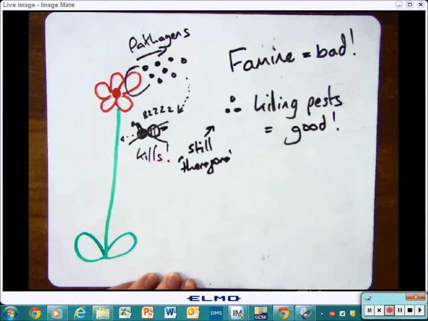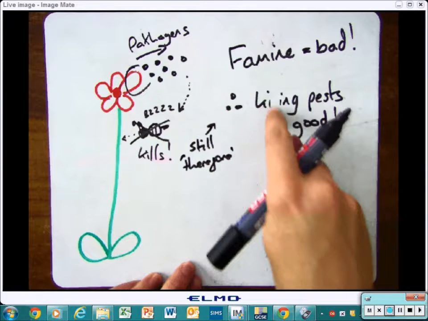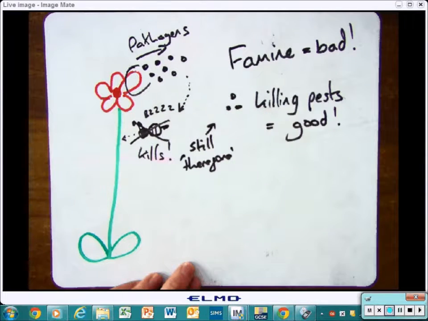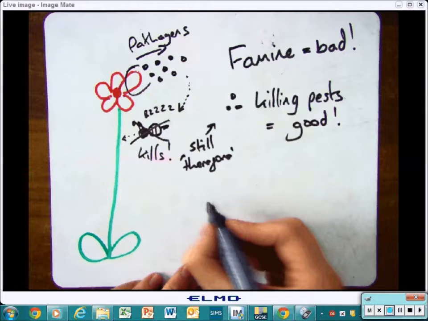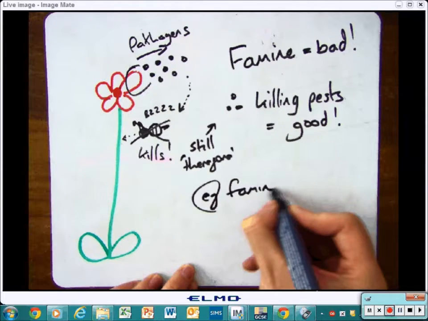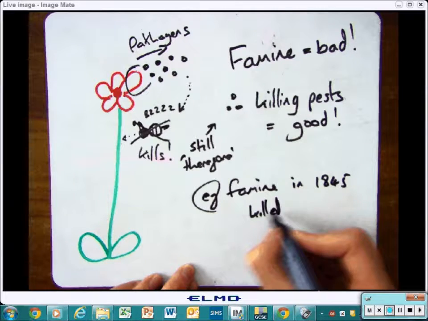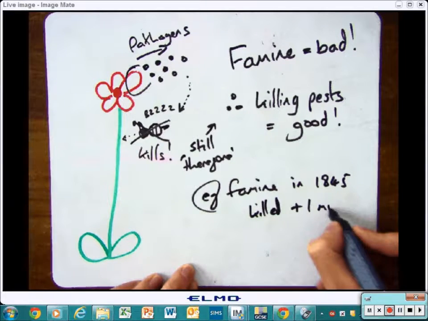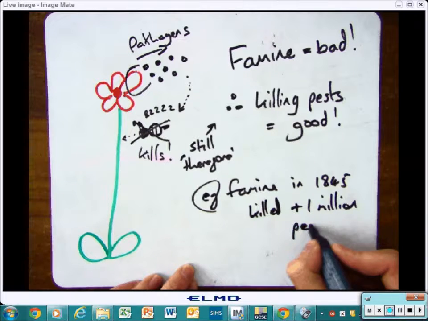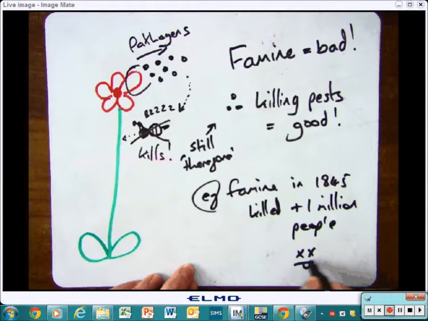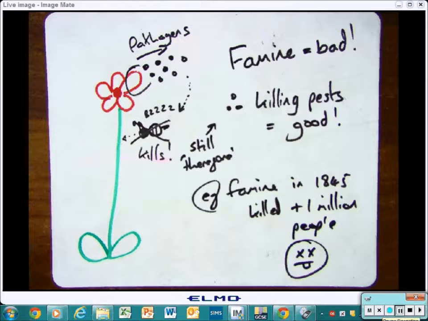An example where this occurred was in 1845 to 1846, where there was a massive famine. What actually happened is these potato blights, which are little fungus creatures that are produced by fungal plants, got into the potato stocks and wiped them all out. So there was a massive famine which killed over 1 million people.